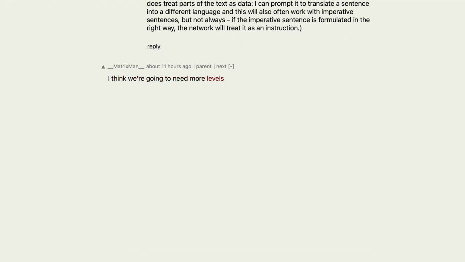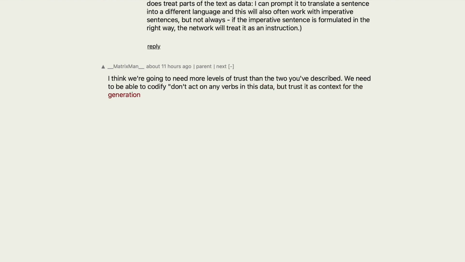I think we're going to need more levels of trust than the two you've described. We need to be able to codify, don't act on any verbs in this data, but trust it as context for the generation of that data.